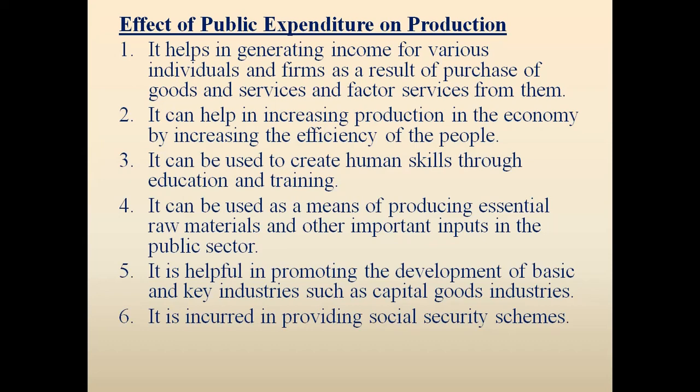Like this, the shortage of food items, the shortage of insecticides, pesticides, fertilizers, etc. So the government can overcome this situation of shortage through public expenditure.